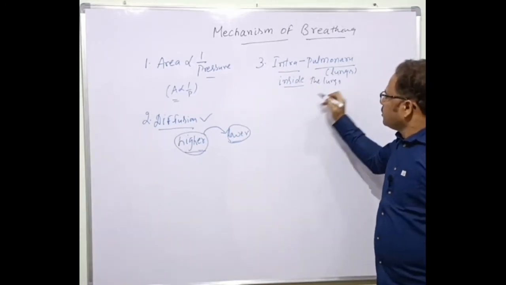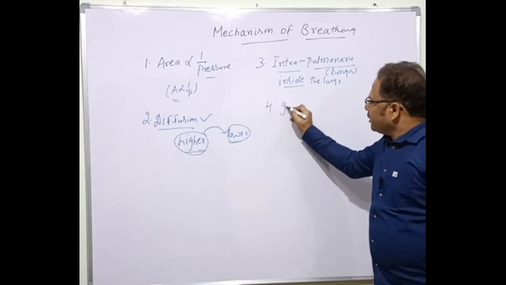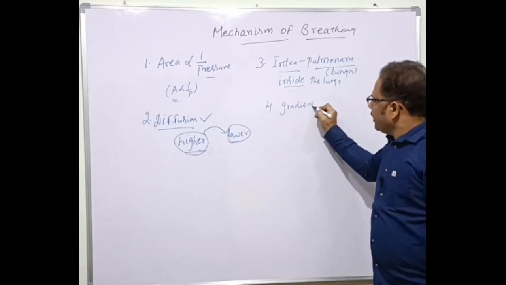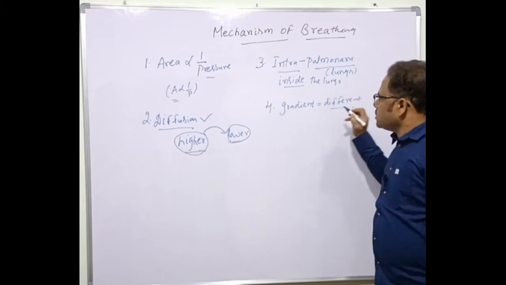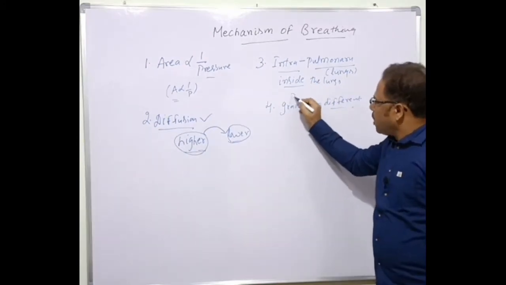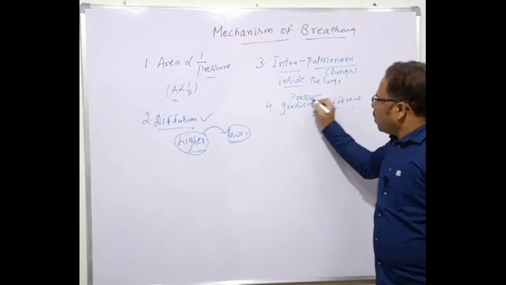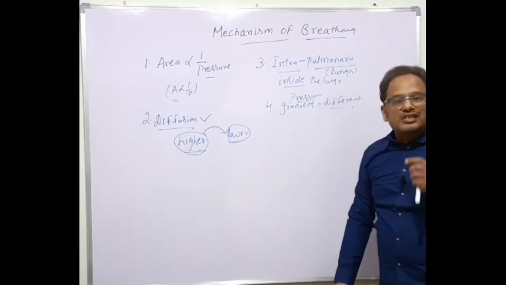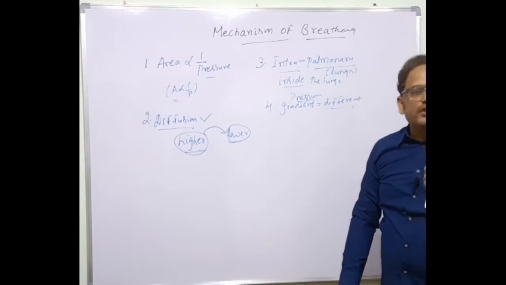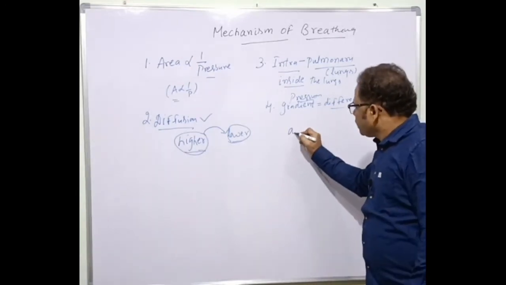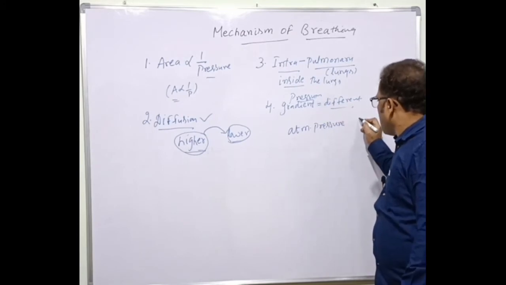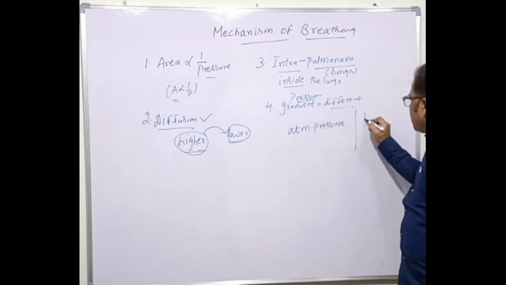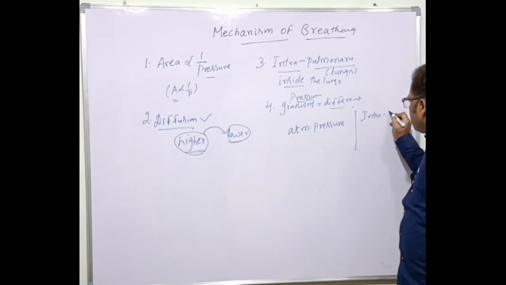Next one is gradient. Gradient means difference. So there is a pressure gradient formed here. What is the pressure gradient? The pressure difference. There are two pressures: one is the atmospheric pressure, the other is the intrapulmonary pressure.